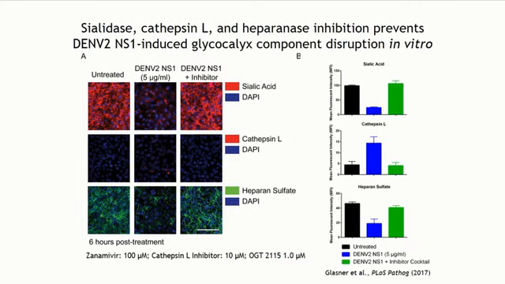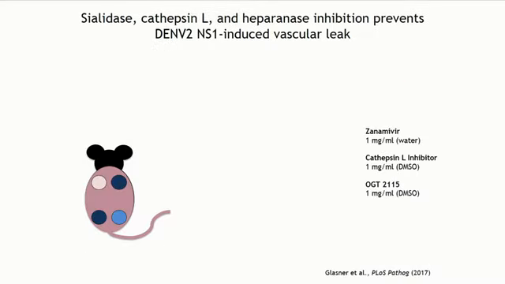Finally, we took this inhibitor cocktail in vivo, and what we did here in our local model of vascular leak is we injected mice intraperitoneally with the inhibitor cocktail.